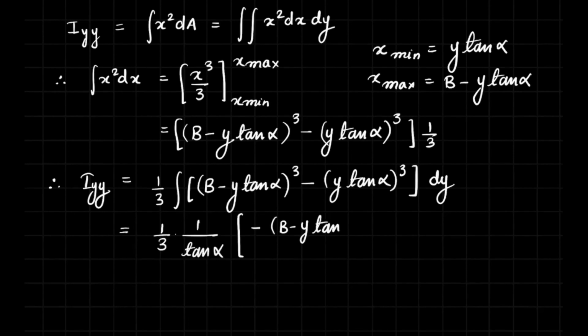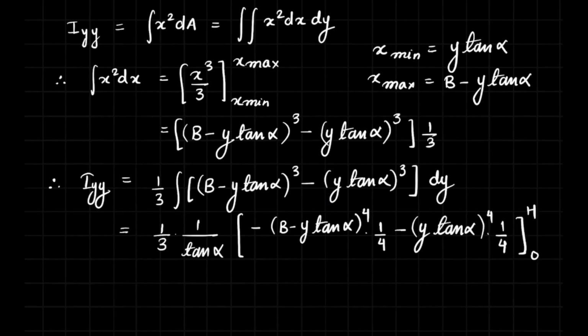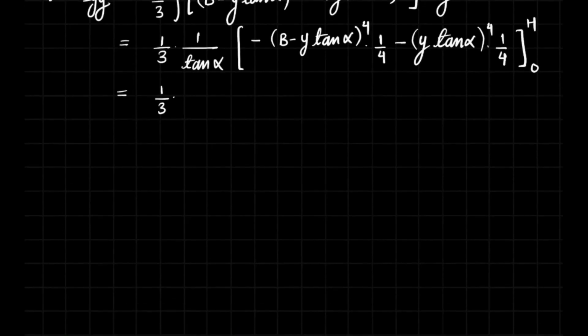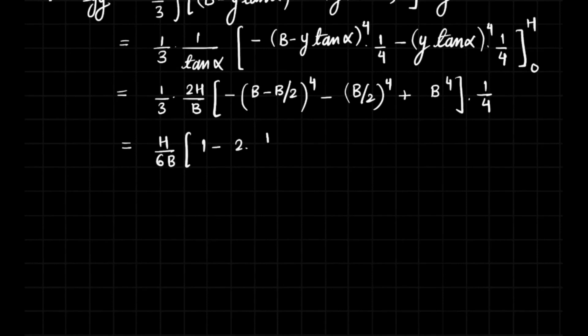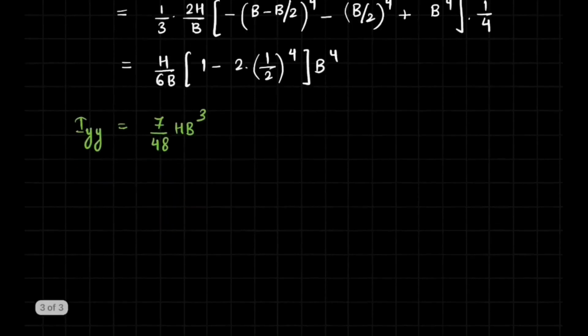I think the steps are quite self-explanatory because it's basic definite integration, and after further simplification we shall get a value for Iyy, the moment of inertia about the y-axis, and it turns out to be Iyy is equal to 7 by 48 hb cube.